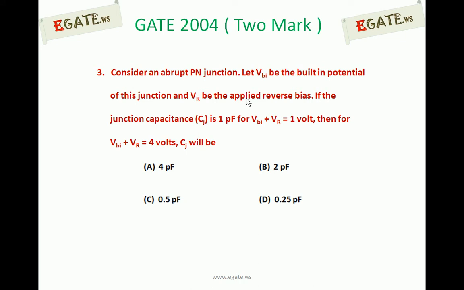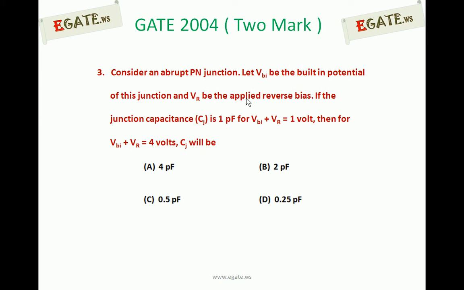Let VBI be the built-in potential of the junction and VR be the applied reverse bias. If the junction capacitance is 1 picofarad for VBI plus VR equal to 1 volt, then for VBI plus VR of 4 volts, what will be the junction capacitance? A. 4 picofarad, B. 2 picofarad, C. 0.5 picofarad, D. 0.25 picofarad.